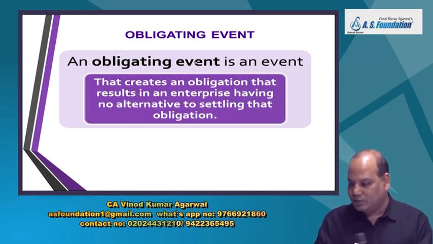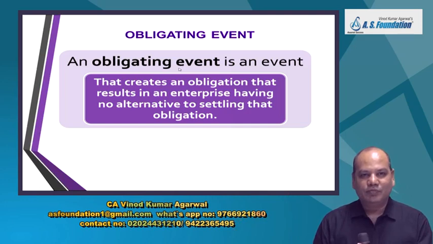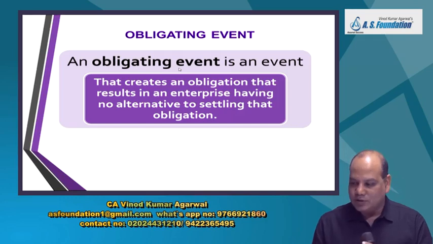You have given a warranty to the customer that in case your product has any manufacturing defect, bring it, we will replace it, repair it. That is an obligating event. You are selling the goods: take this product, use it, don't like it, return it. That is an obligating event.